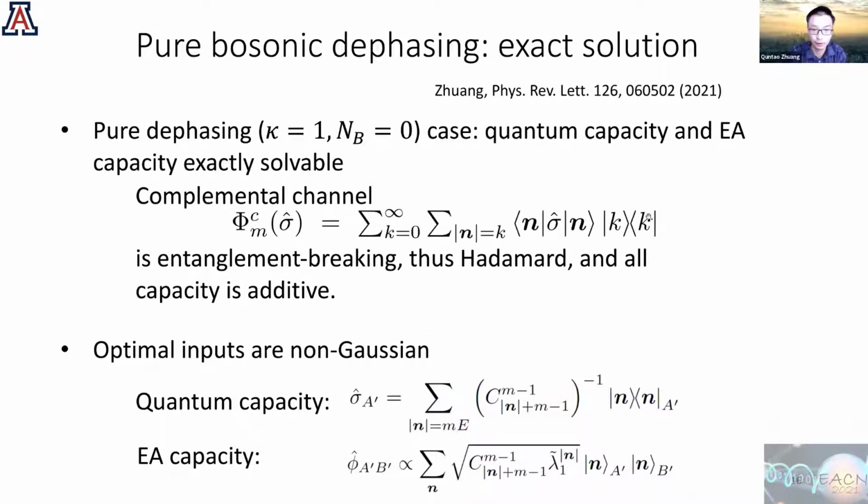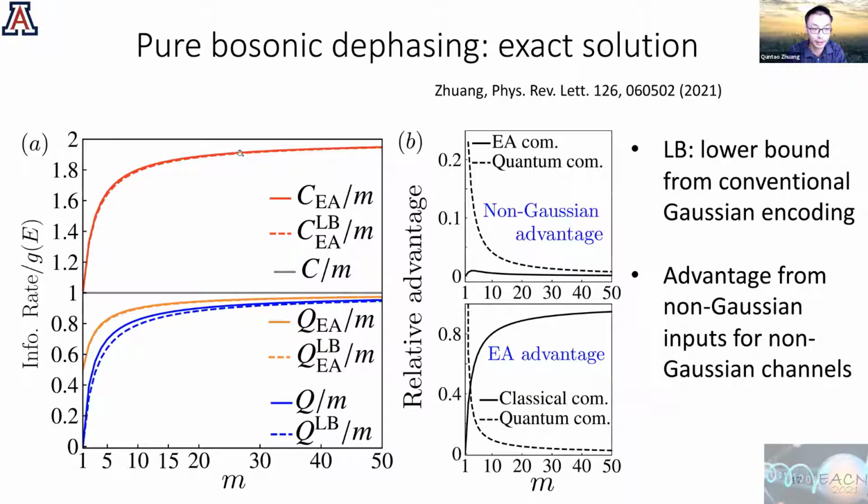Okay, so I will just go briefly through the last few slides. The capacities can be exactly solved, and the optimal input state is actually non-Gaussian, and then you can compute these capacities. The advantage can be obtained either by considering non-Gaussian input or entanglement assistance. It's interesting that the non-Gaussian input states do better, because it's a non-Gaussian channel, so you would expect the non-Gaussian state to do better.